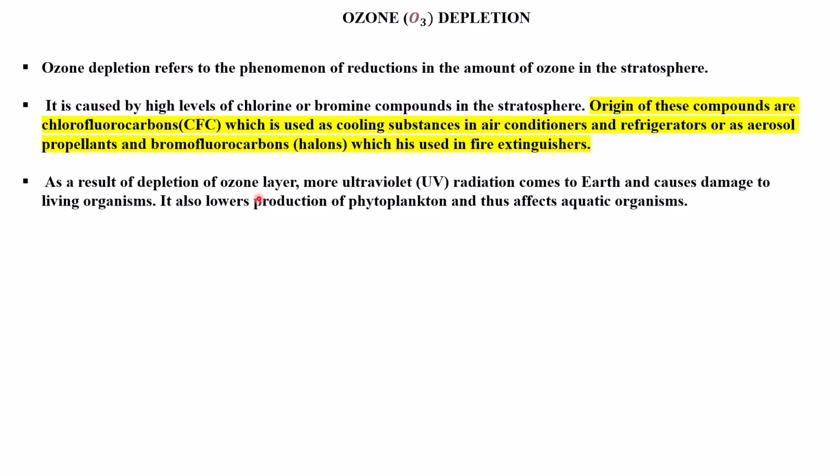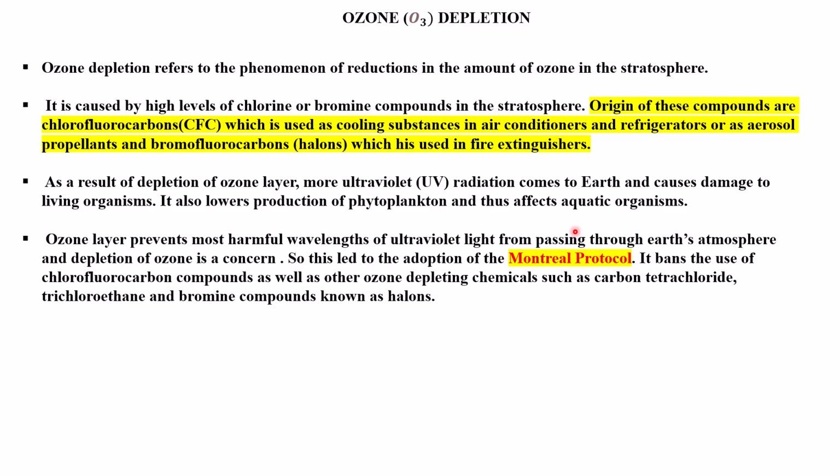As a result of depletion of the ozone layer, more ultraviolet radiation comes to Earth and causes damage to living organisms. It also lowers production of phytoplankton and thus affects aquatic organisms. The ozone layer prevents the most harmful wavelengths of ultraviolet light from passing through Earth's atmosphere, and depletion of ozone is a concern. So this led to the adoption of the Montreal Protocol.